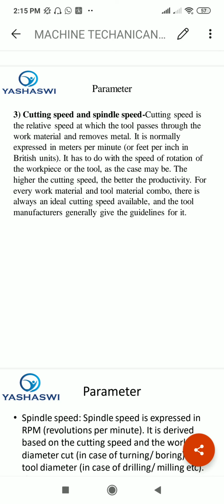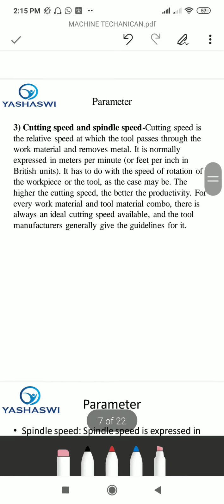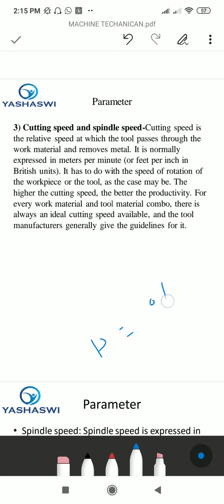That is in a mathematical form. Productivity, that is P equal to output upon input. We also call it efficiency, that is productivity.